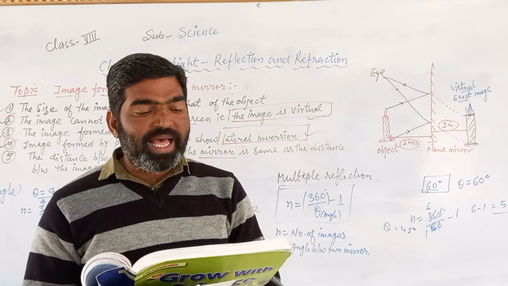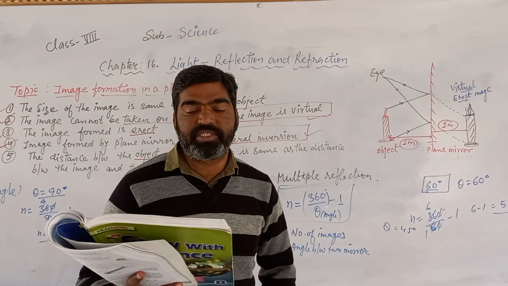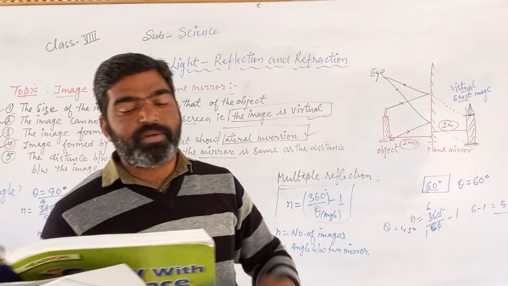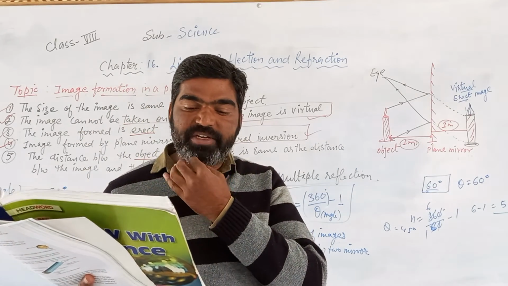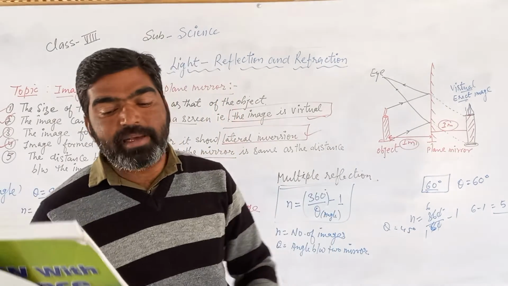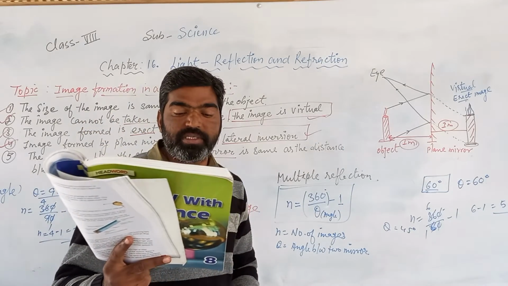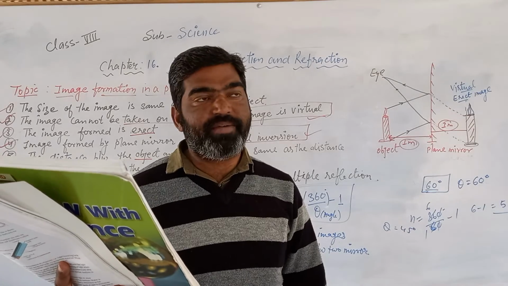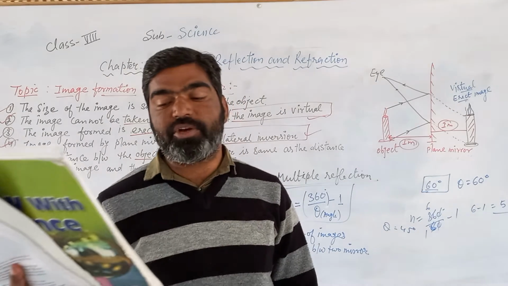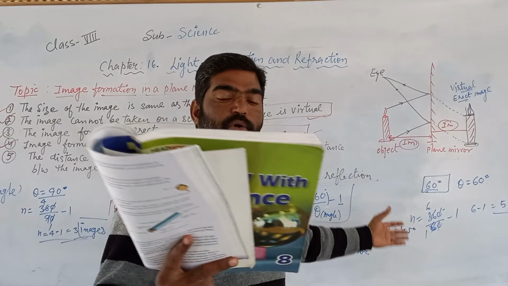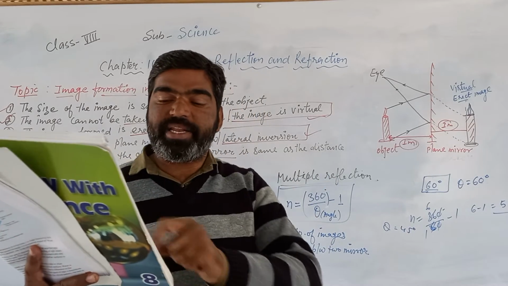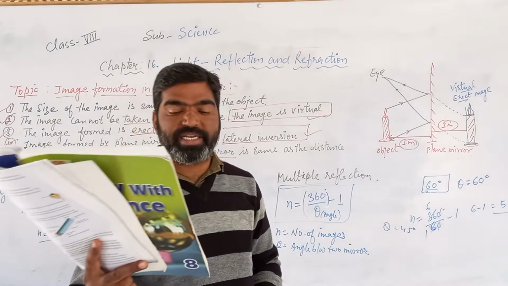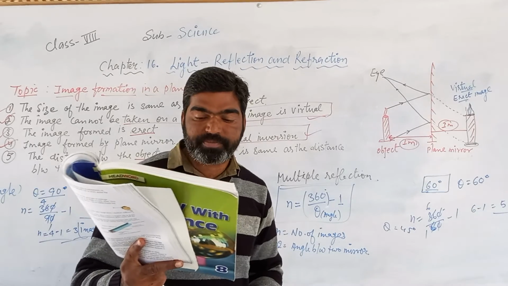So when the two mirrors are kept at an angle to each other, through the activity given below. Here one activity is given in your textbook, where different angles are given between the mirrors, which vary: 90, 75, 60, 45, 30 or 0 degrees. By using this formula you can calculate the number of images and complete this table.